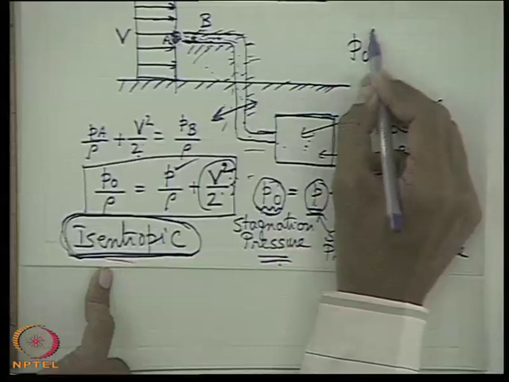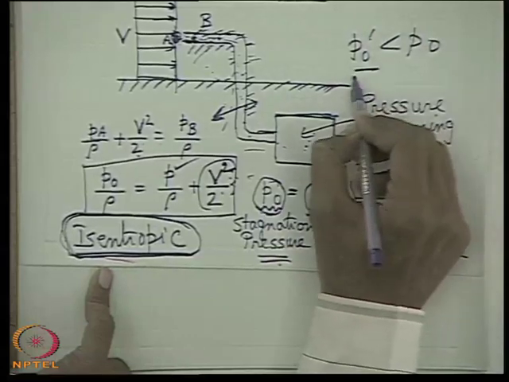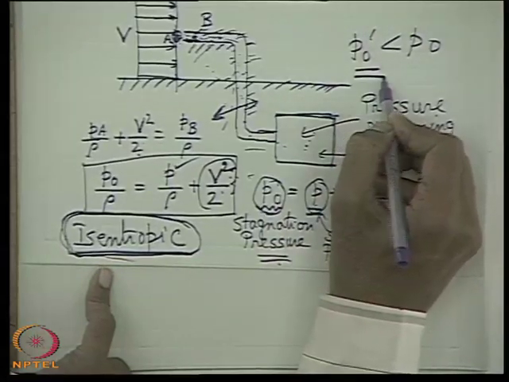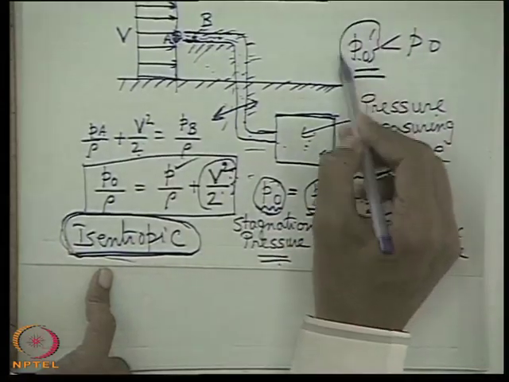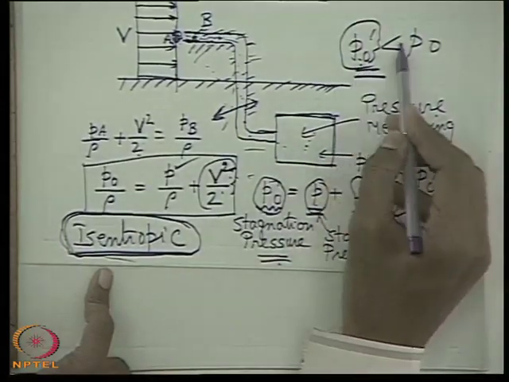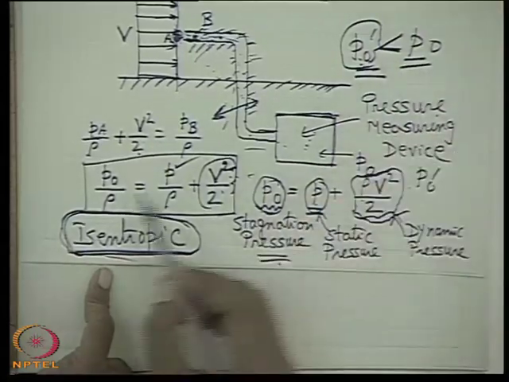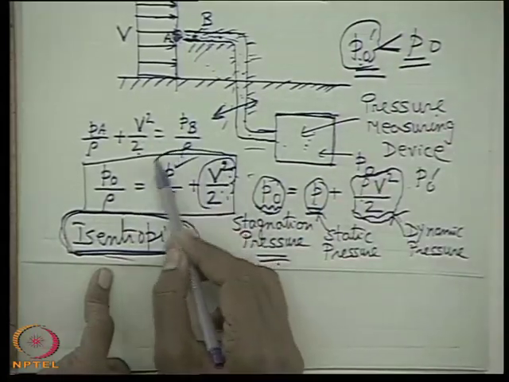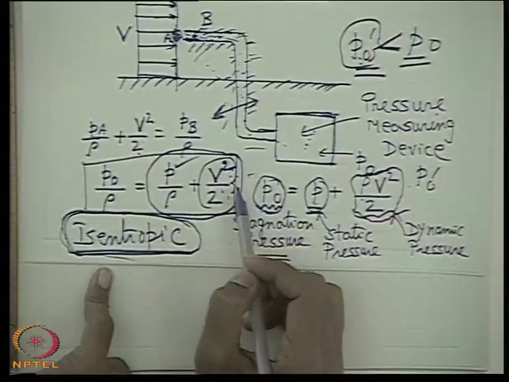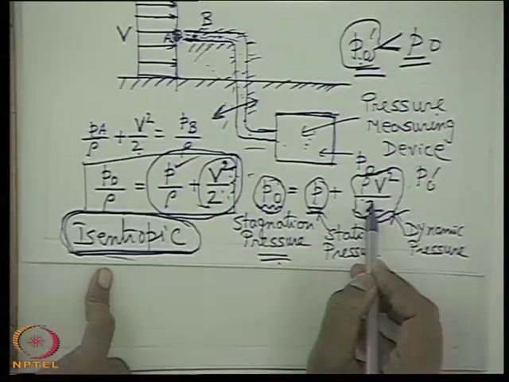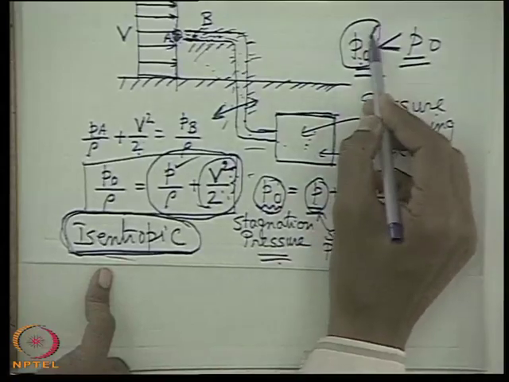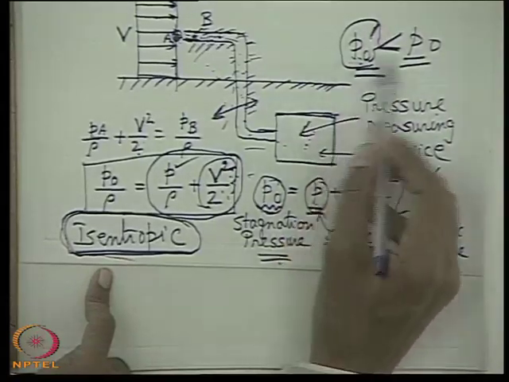It is always less than P0, but this is not the stagnation pressure. Literally, we can think that the fluid is stagnating, the fluid is made to rest, and this is the pressure measured, so that is the stagnation pressure. No, stagnation pressure by definition is this one. That means if it could have been brought to rest isentropically, mathematically the entire kinetic energy could have been converted to pressure. Why is this measured pressure for a real fluid, when it is brought to rest, less than this?